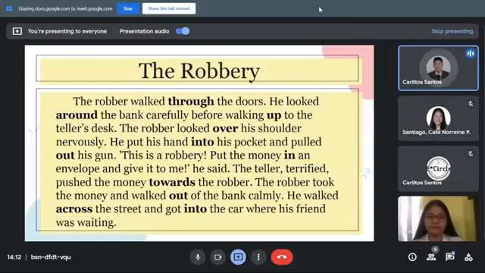I observed that they are also bolded. Thank you, and that is exactly the answer, because we have here highlighted words which are the prepositions of movement. I see that you really observe the observable words in our text for today.